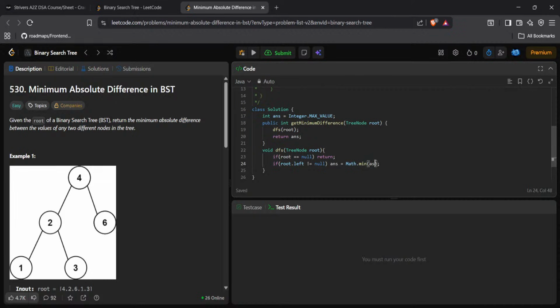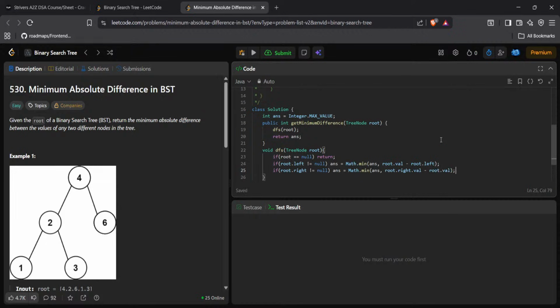Then I have to check ans comma root dot val minus root dot left dot val. Now if root dot right is not equal to null, then ans is equal to Math dot min of ans comma root dot right dot val minus root dot val.